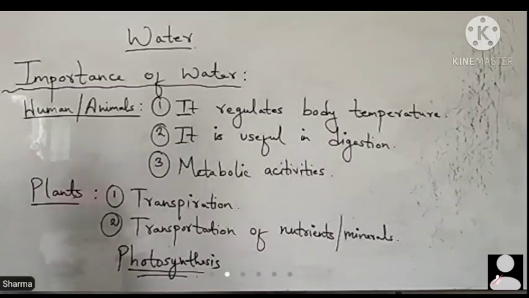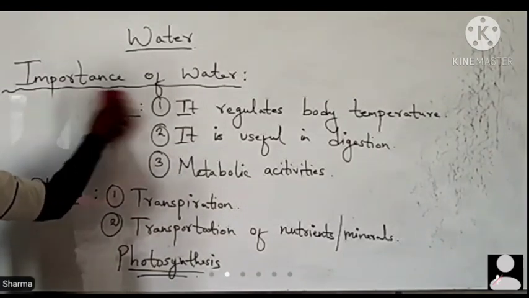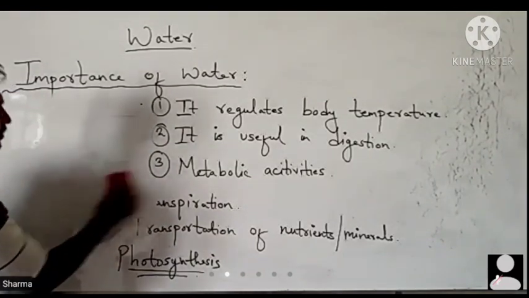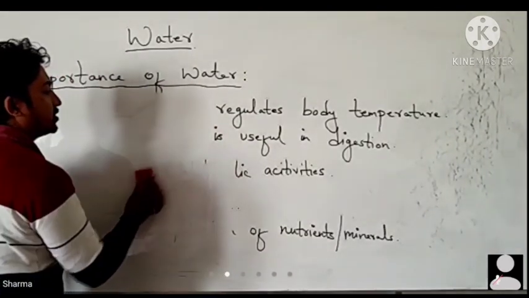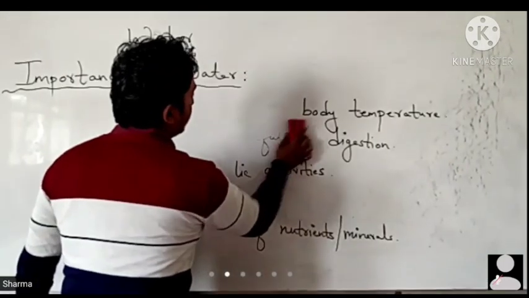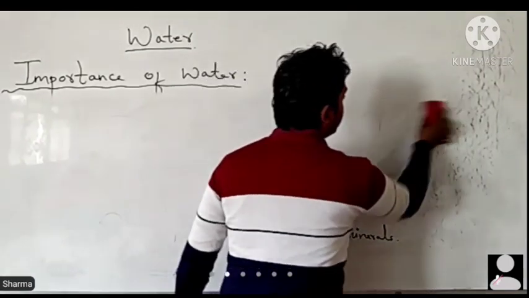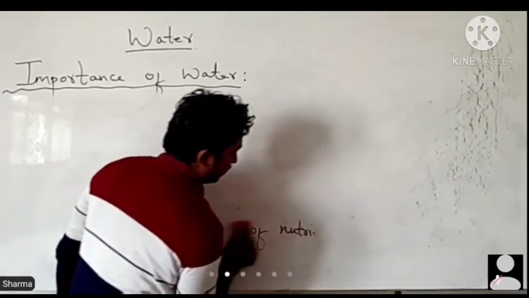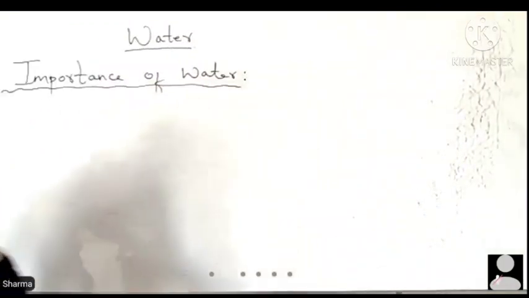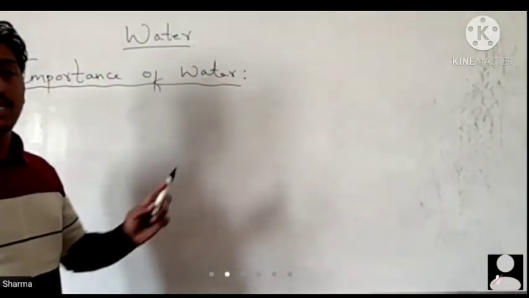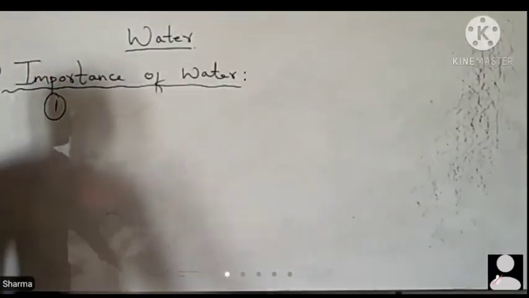There are various other uses of water apart from living organisms. Non-living components, abiotic components, also need water, for example factories, even our cars, and machineries. And we have another group of organisms, aquatic animals, which mostly depend on water for their survival. Let's talk about them one by one.